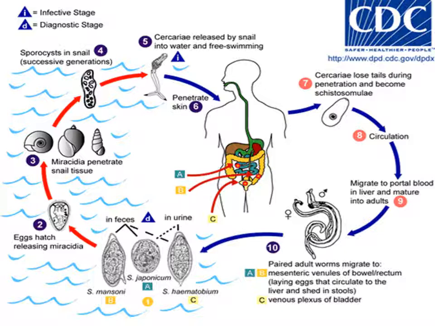In cases of Schistosoma haematobium, the worms migrate to the venous plexus of the bladder and lay the eggs in the urine. This life cycle is usually completed in two different hosts. The infective stage for the human, which is the carrier, and the diagnostic stage of the infection with Schistosoma is the egg.